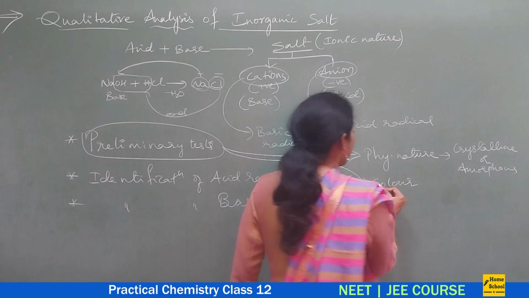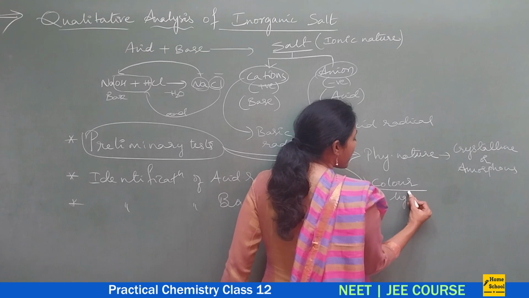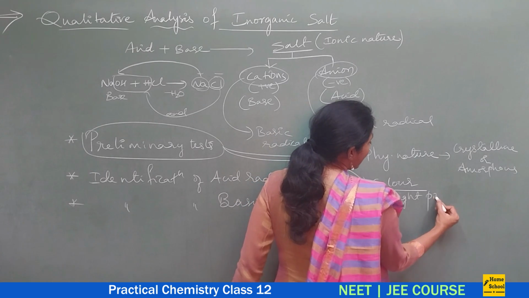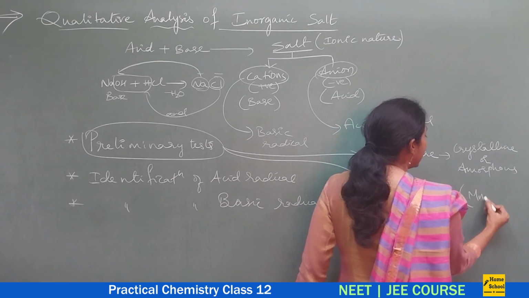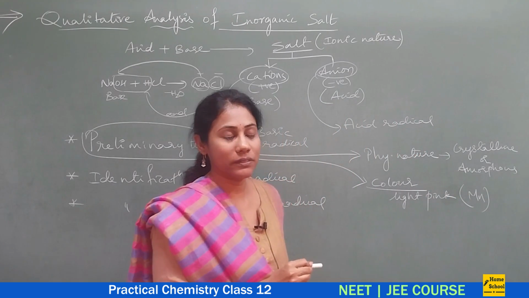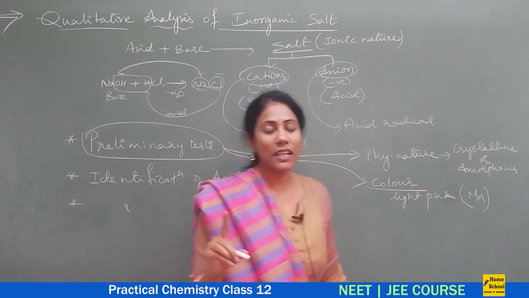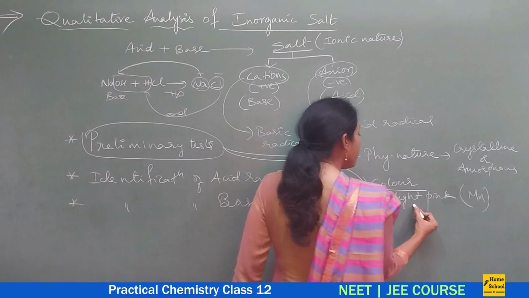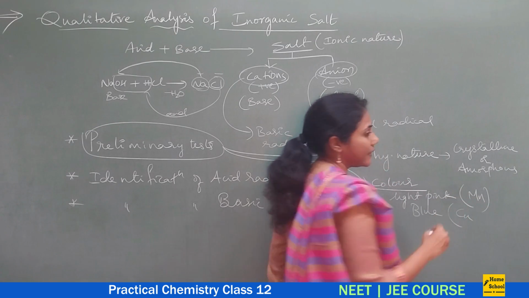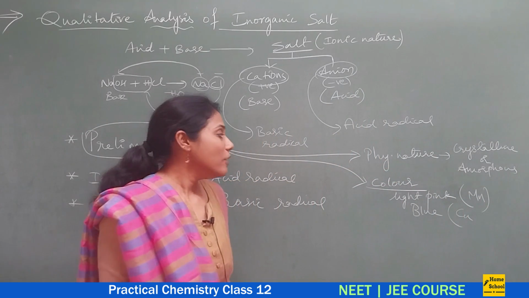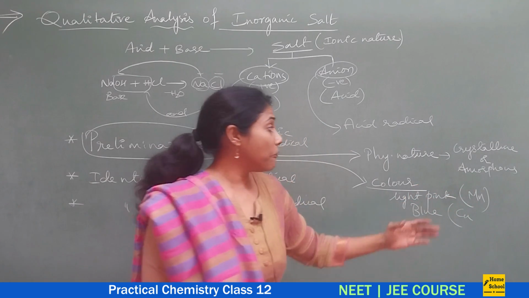They will give you all colorless salts only. Suppose in case you have a light pink colored salt, then definitely that would contain manganese. So manganese salts are pink in color. If you have a salt which is blue in color, then it is a copper salt. It can be copper sulfate. So like this, based on color, you can identify what kind of basic radical.